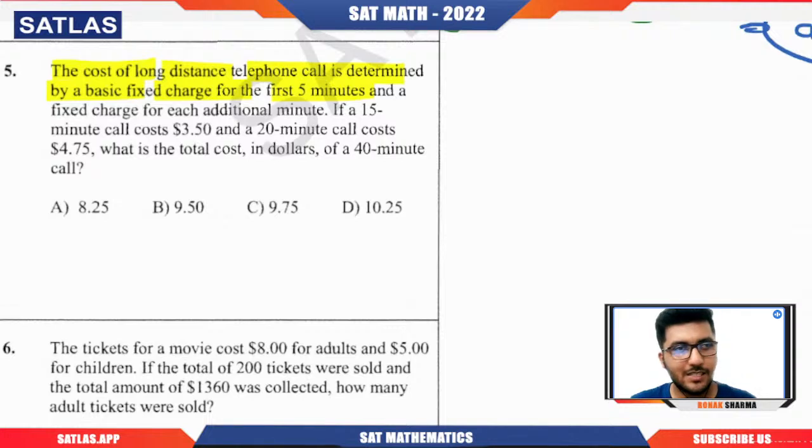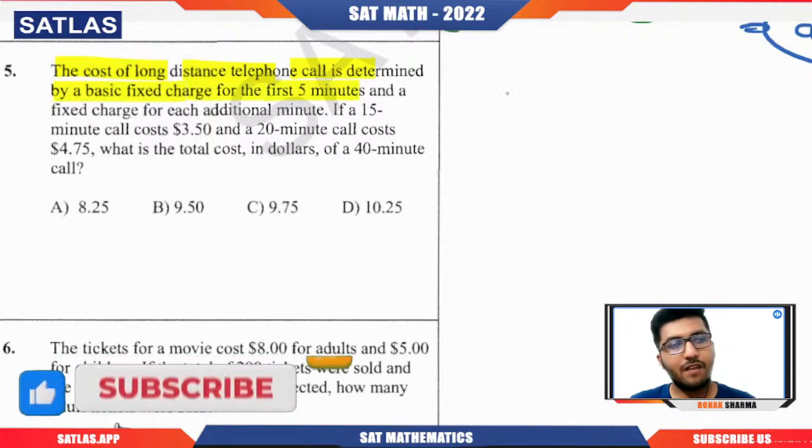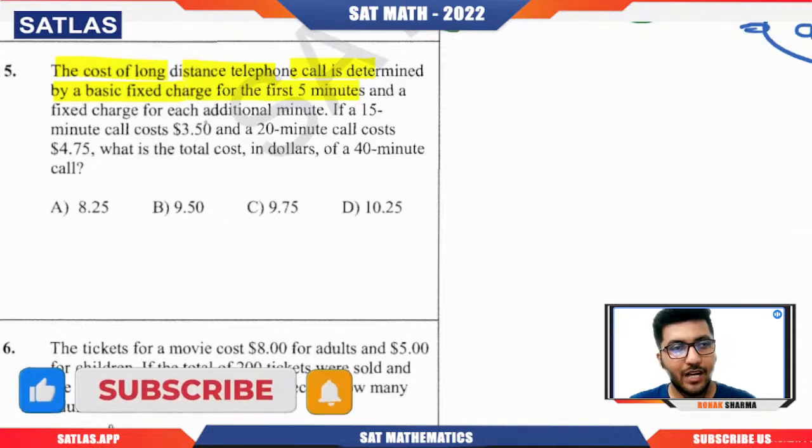Like let us see in this particular question. Here you can see that the cost of a long distance telephone call is determined by a basic charge for the first 5 minutes. So for the first 5 minutes, we have a fixed charge and a fixed charge for each additional minute. So for the first 5 minutes, it is fine, right?